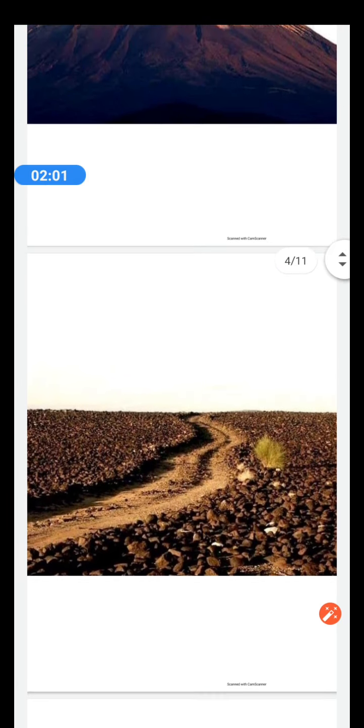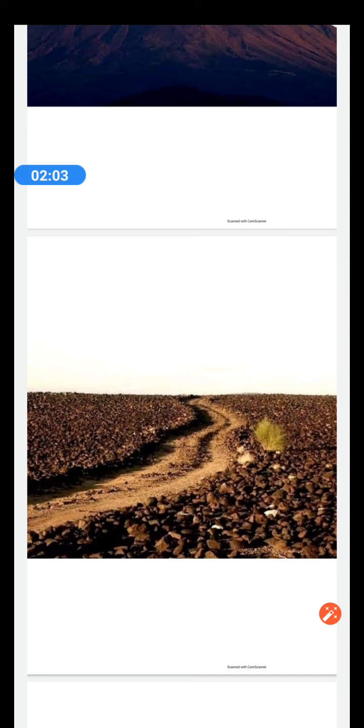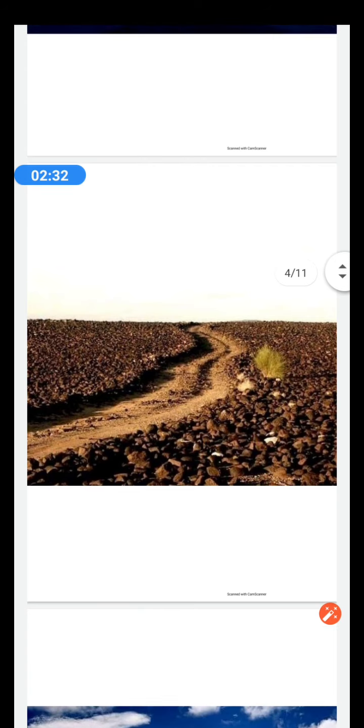The next picture is of a volcanic plain. Children, volcanic plains are formed by lava which is very liquid. It doesn't solidify quickly, so it keeps flowing for a longer distance. It covers a large area, and layer after layer it gets deposited, and then it solidifies and forms lava plains. These lava plains are very rich in iron content because of the iron present in the lava.